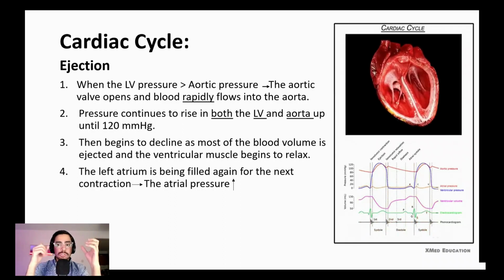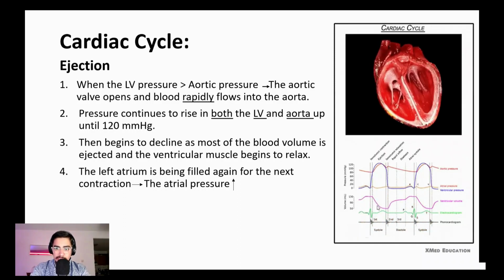This huge force causes the rapid ejection of the blood into the aorta, and then the contraction decreases and blood slowly goes to the aorta. As you see, the slope here is higher than the slope here, so the blood goes with a faster speed than in this part. So we have fast ejection, then slow ejection.